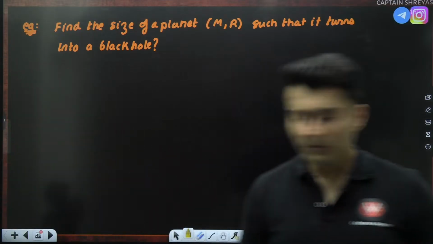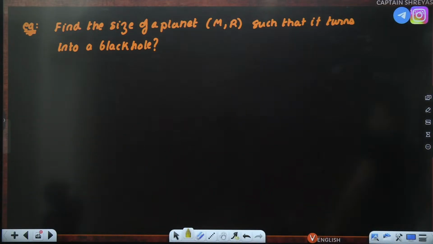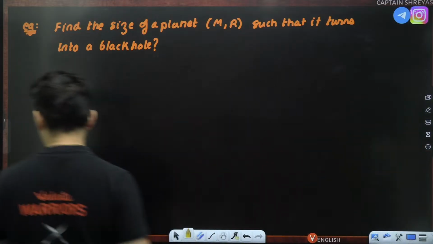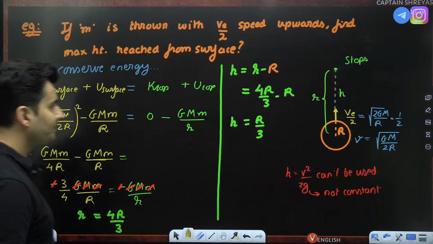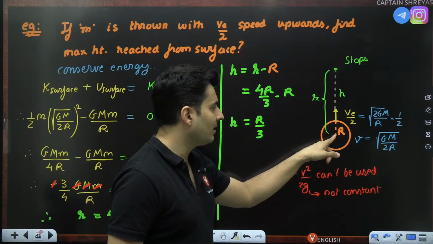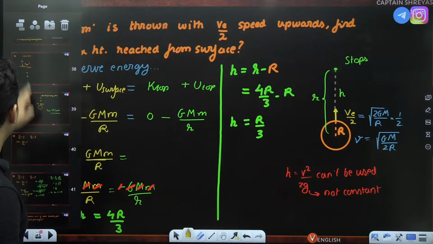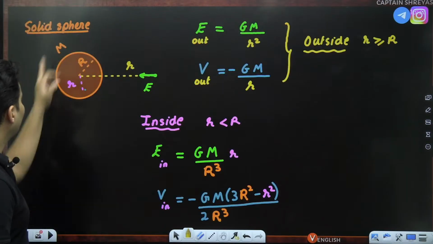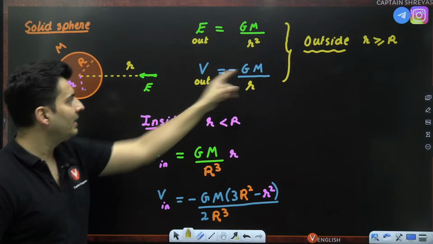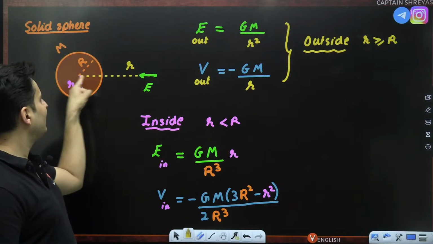Yes. We take r from the center in the previous problem because this solid sphere behaves like a point mass at the center. This is what I explained over here also. Whenever you take a solid sphere and whenever you are outside, it behaves like a point mass at the center.